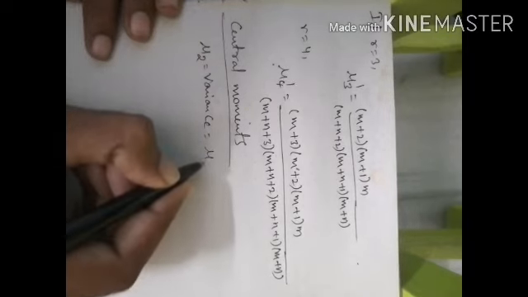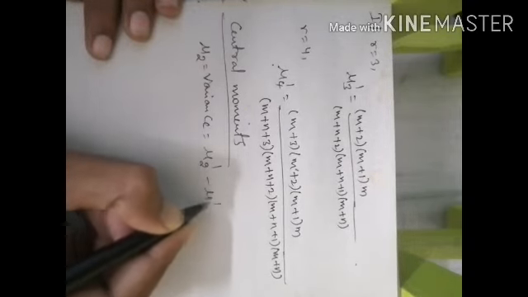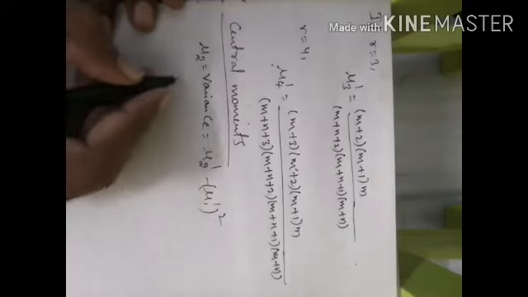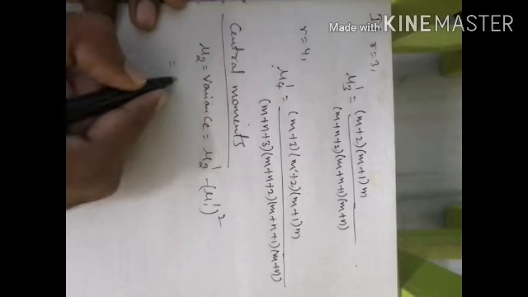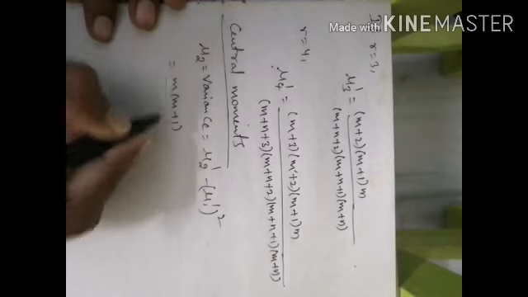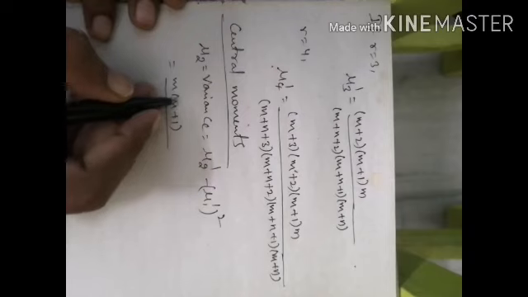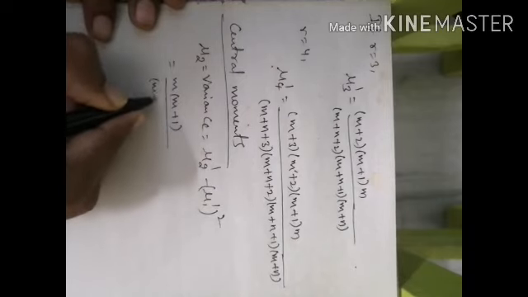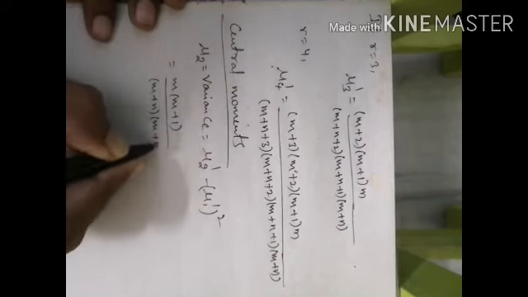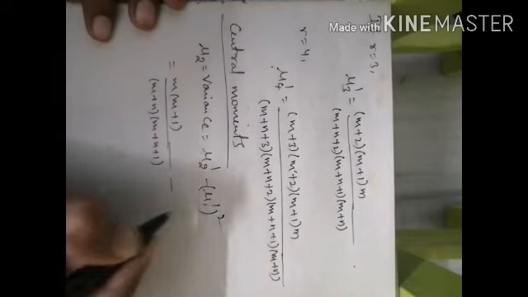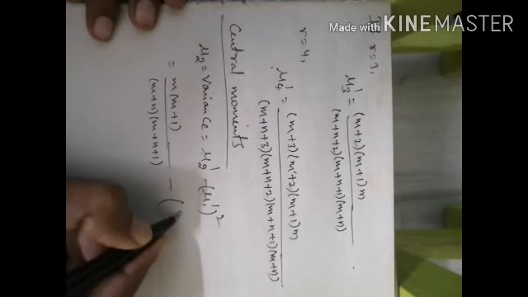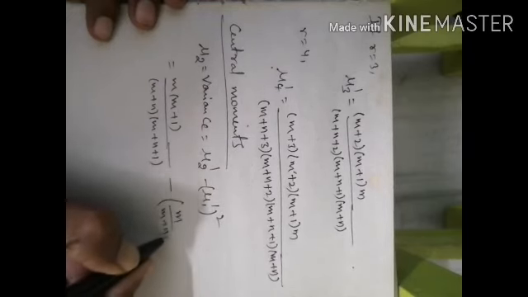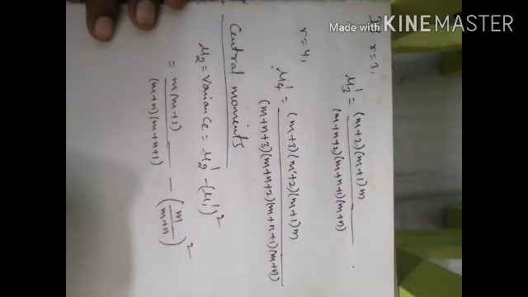The first one is mu2, which is also known as variance. The formula is mu2 dash minus mu1 dash whole square. So that is equal to mu2 dash, which is m into m plus 1 by m plus n into m plus n plus 1, minus mu1 dash squared. So mu1 dash is m by m plus n, so m by m plus n whole squared.